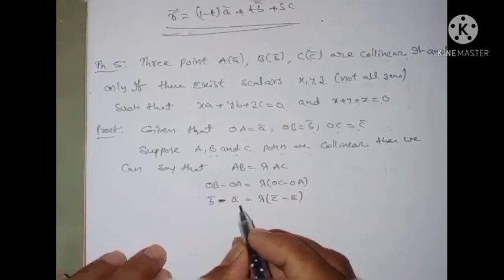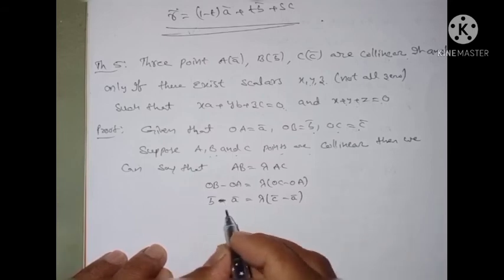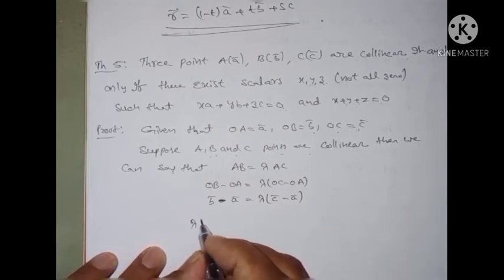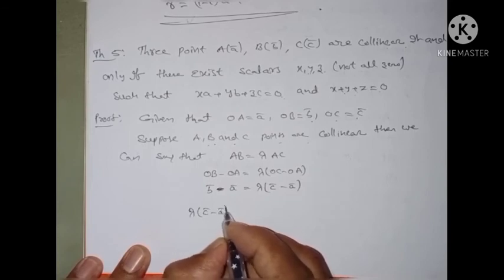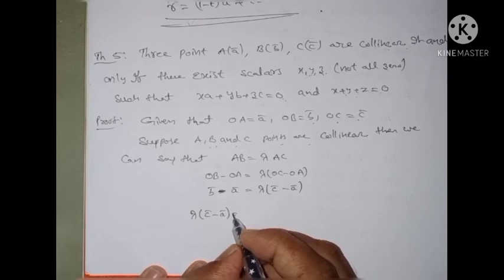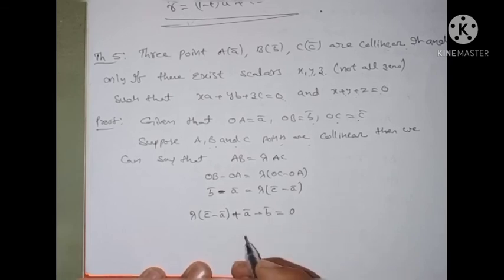These are the RHS terms, and you can bring the LHS terms to this side. We write lambda into C bar minus A bar, plus A bar minus B bar is equal to 0.